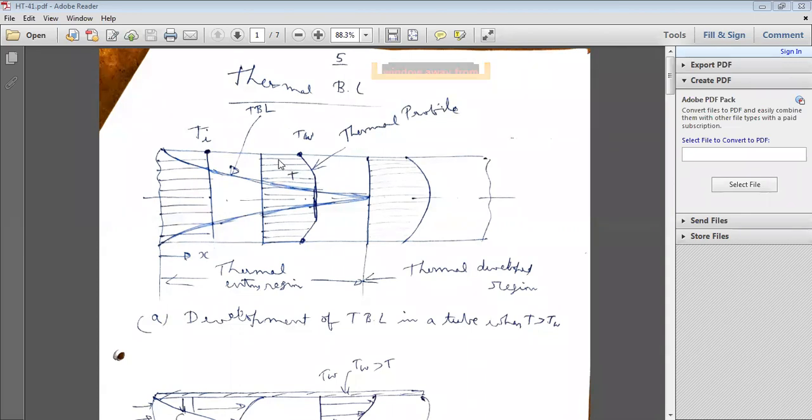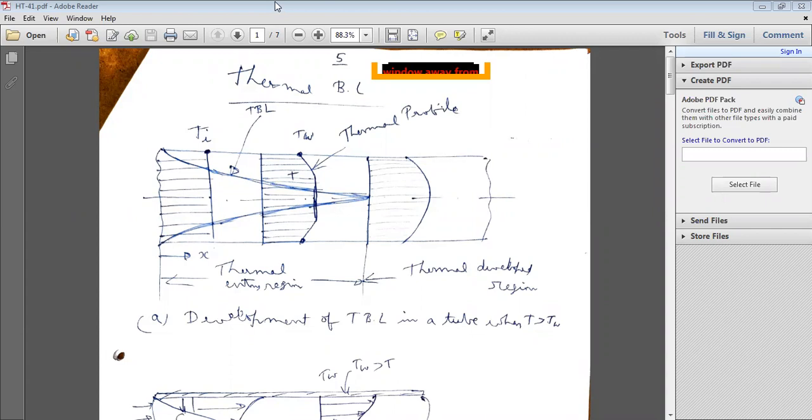If you heat any pipe, or if hot fluid or steam or any other hot liquid is flowing inside a tube or pipe, then just like the hydrodynamic boundary layer, a thermal boundary layer will also be formed.